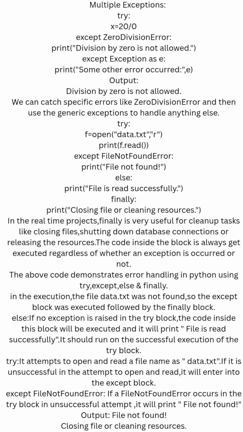Try: x = 20 / 0. Except ZeroDivisionError: print("division by 0 is not allowed"). Except Exception as e: print("some other error occurs", e). Output: division by 0 is not allowed. We can catch a specific error like ZeroDivisionError, and then use the generic Exception to handle anything else.